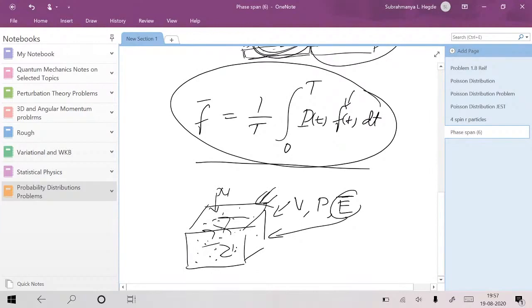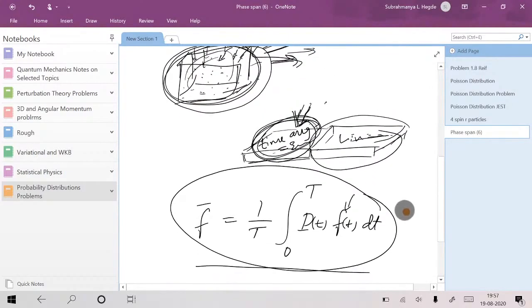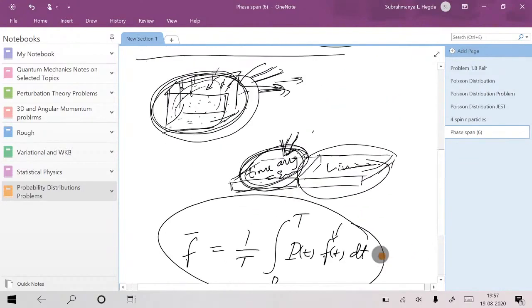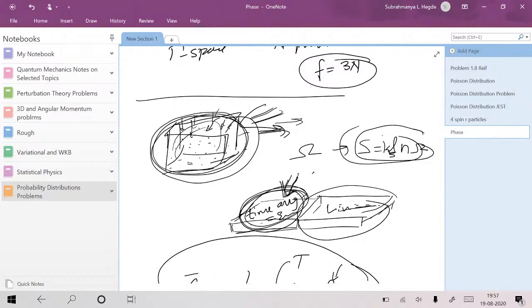Sir, you told that you will teach some part of thermodynamics. Will you do it, or will you continue with statistics? Let me do it in the beginning itself. I think tomorrow in the second session, or the day after tomorrow, because once we start counting the number of microstates, we shall first discuss entropy, which is defined as kB ln of the number of microstates. Then we have the law of increase of entropy, dS greater than or equal to 0, and that law can give all possible thermodynamic relations starting from the microscopic level.